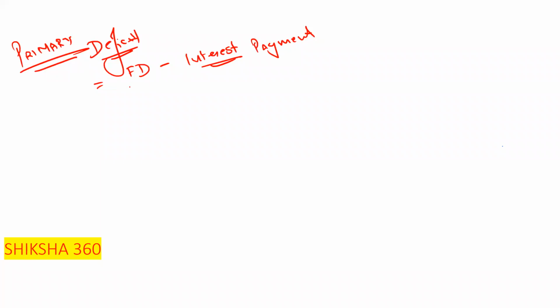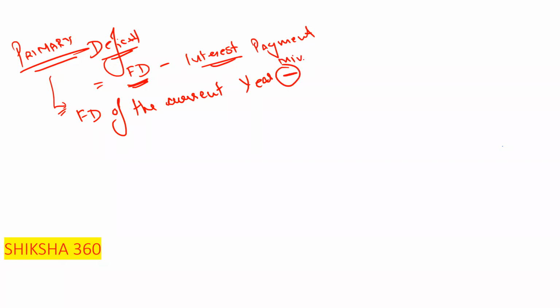Please go through the definition. What is primary deficit? It is defined as the fiscal deficit of the current year minus interest payment, IP, which is the interest payment on previous borrowings.